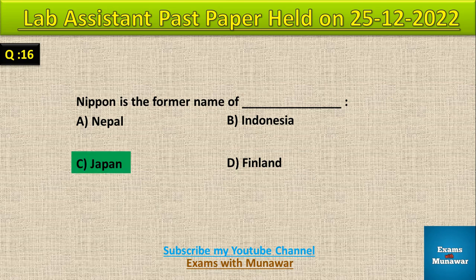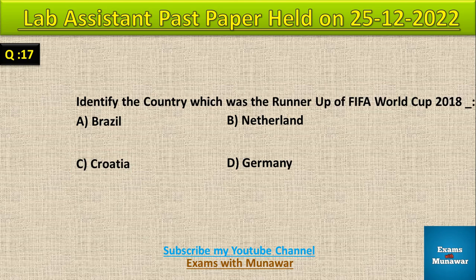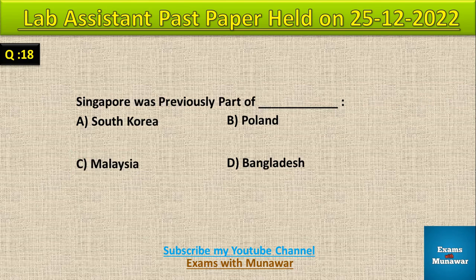Correct answer C, Japan. Question number 17, identify the country which was the runner-up of FIFA World Cup 2018 dash. Correct answer C, Croatia.